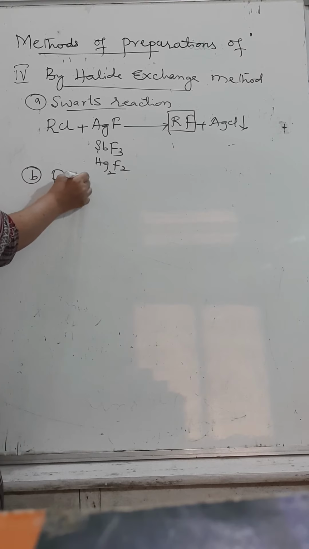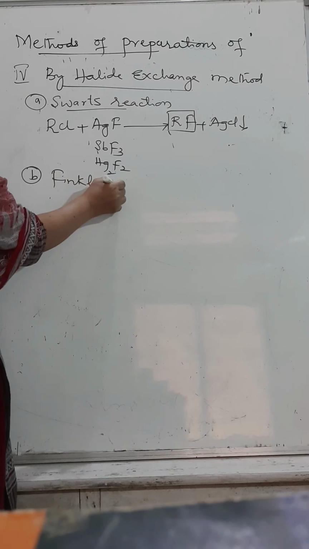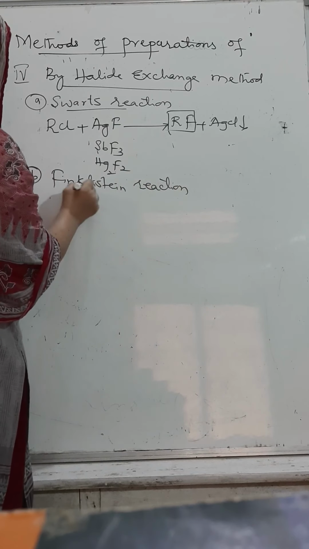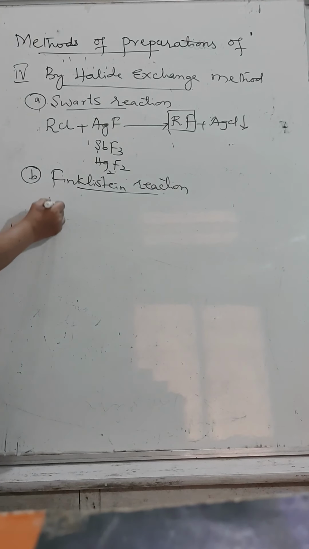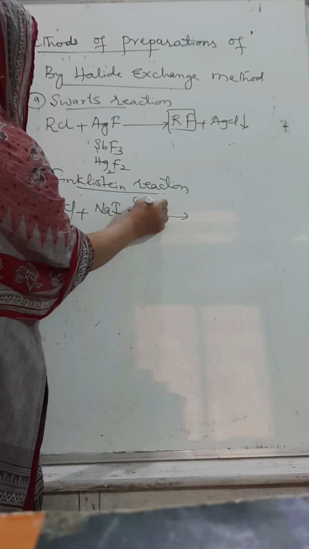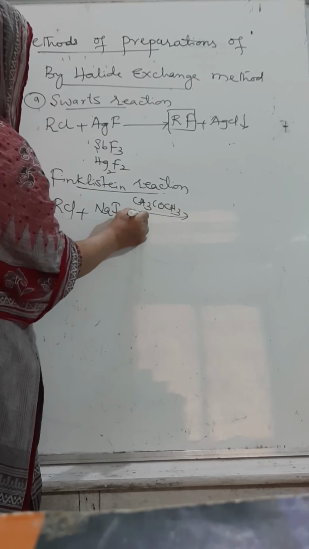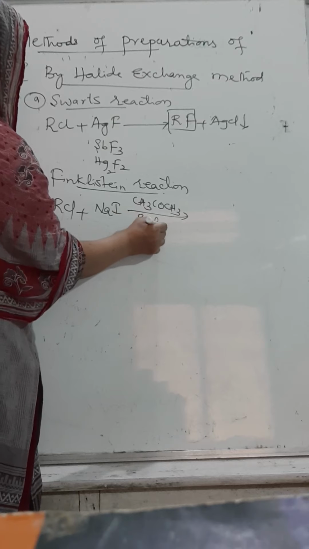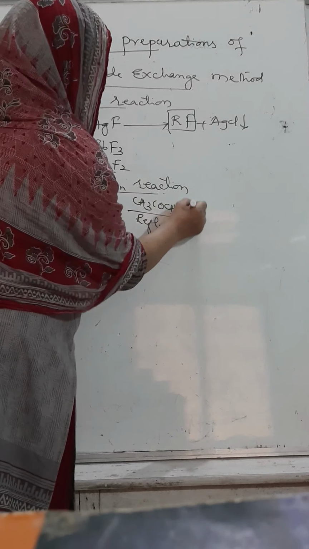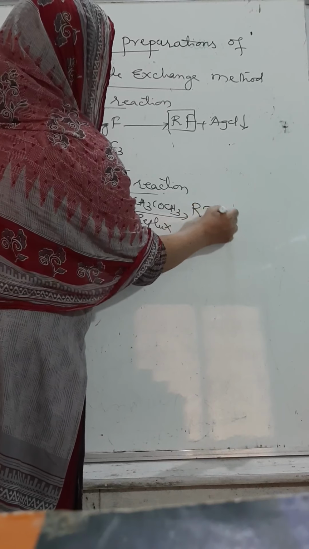Same way, one more exchange method is Finkelstein reaction. What is Finkelstein reaction? Alkyl chloride or bromide refluxed with sodium iodide in presence of acetone. Reflux means what? Mixture should be heated at high temperature. They will produce RI plus NaCl.